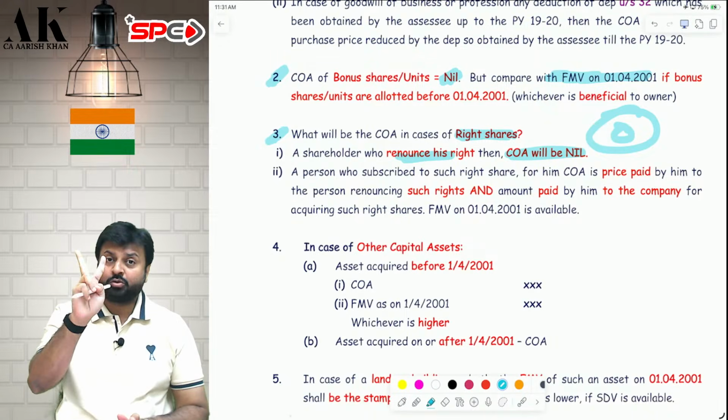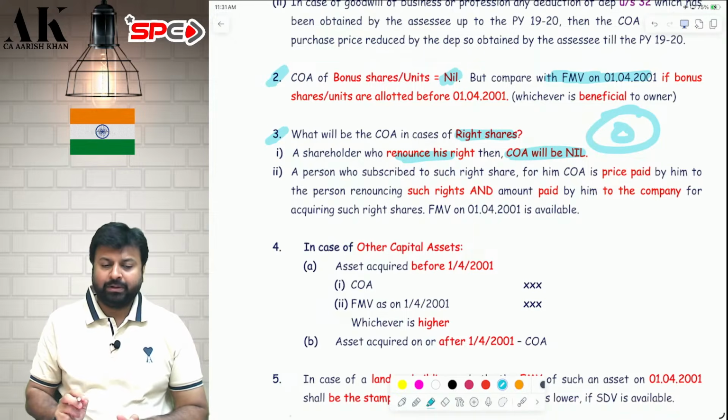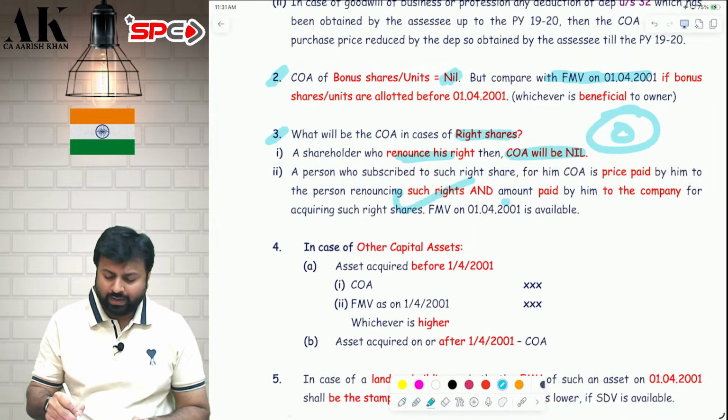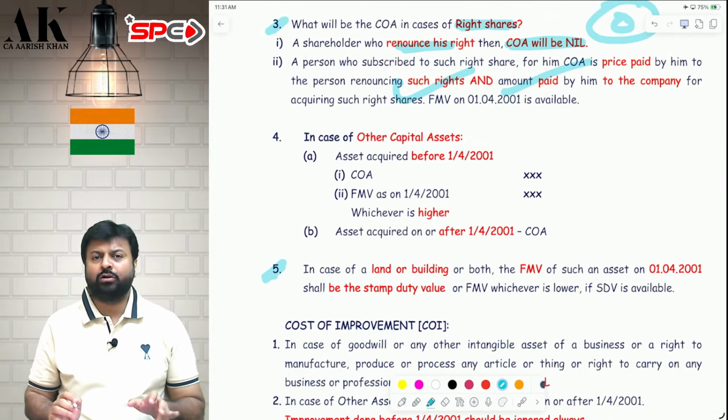Why? Because he has two costs now. One, he has paid to me for buying the rights. Two, he has paid to the company for buying the shares. For him, the cost of acquisition will be 1.1 lakh. This is what is written over here. Then I am coming to point number 5. Then I will come back again to point number 4.